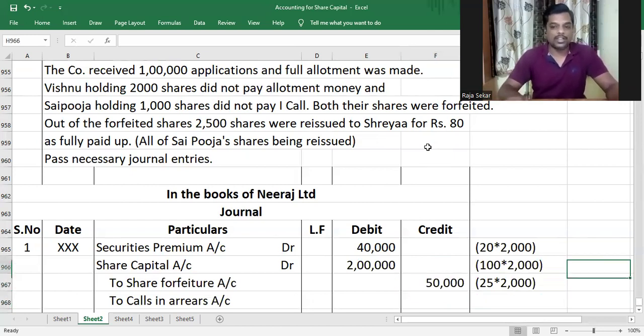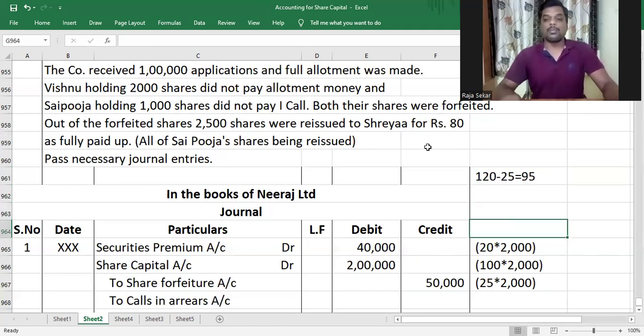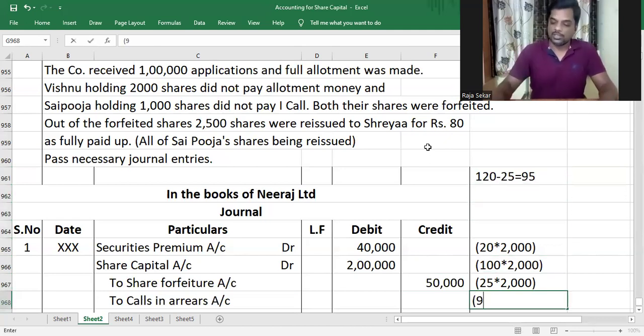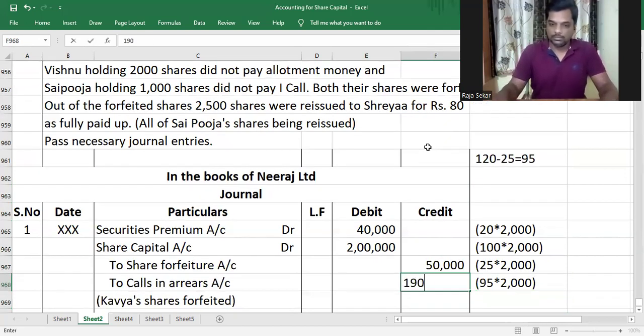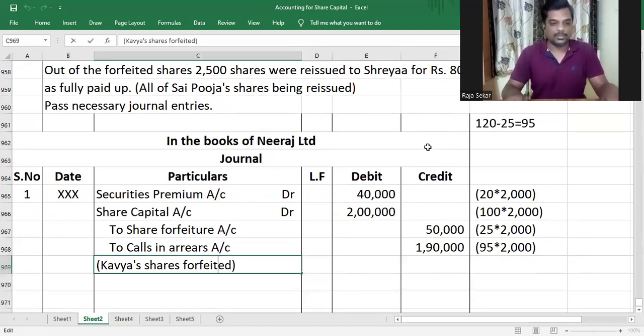And calls in arrears is what he didn't pay. See, the issue price of the shares was 120 and he paid only 25 application money. What he didn't pay would be 95 rupees, and 95 into 2000 shares held by him will be 1,90,000. All right, my dear children, so Vishnu's shares have been forfeited.